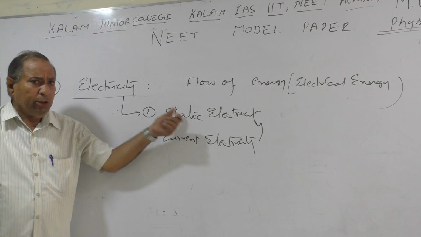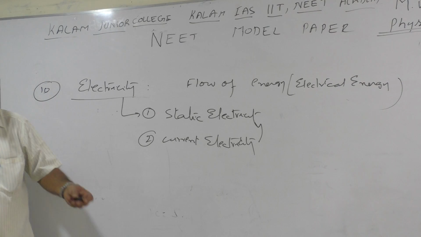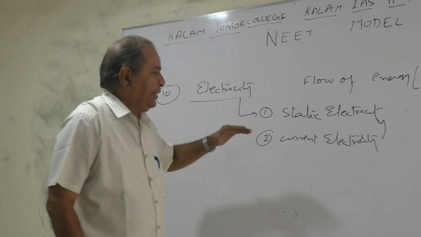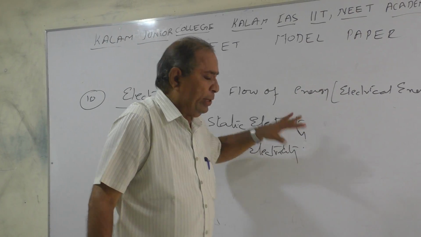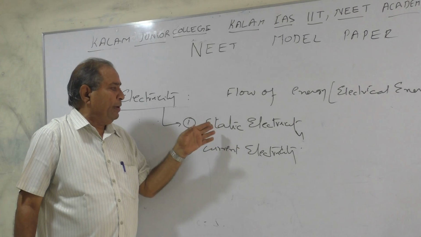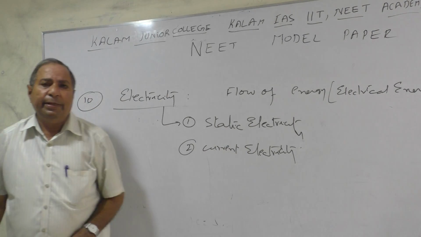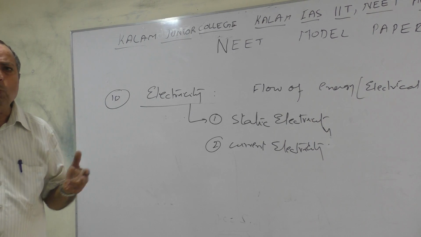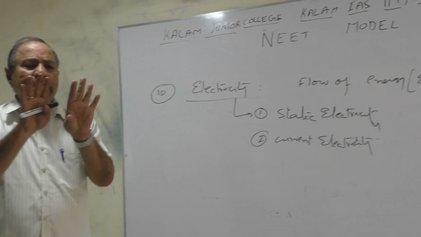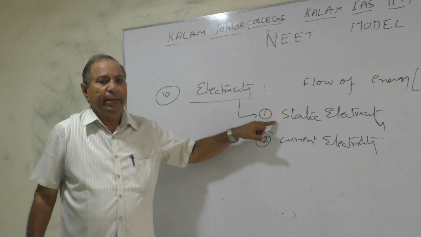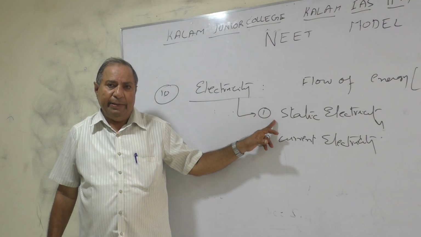Both chapters we will deal with here in a very easy way. What is meant by static? The electricity produced when the charges are at rest. Suppose you take two clouds. When the two clouds touch each other, you will observe a spark. That spark is static electricity.